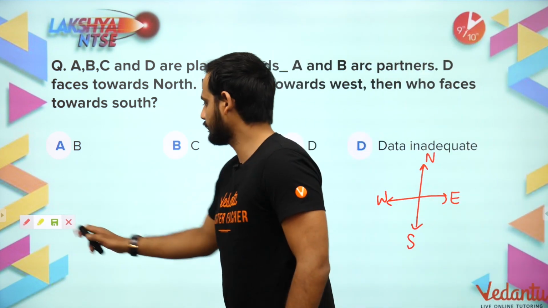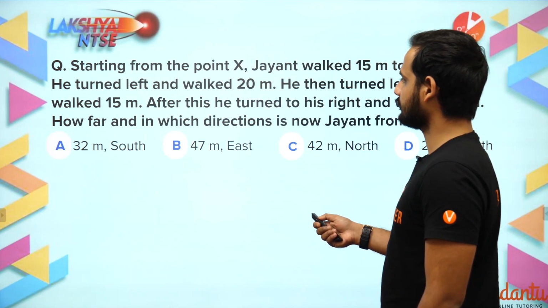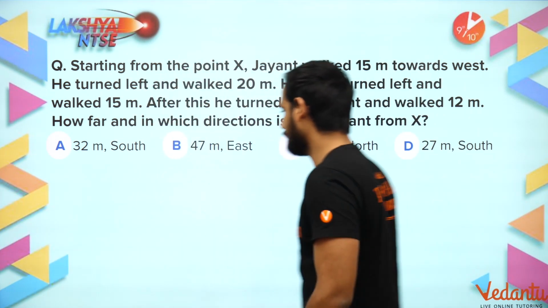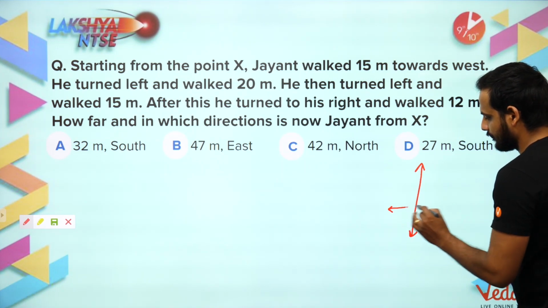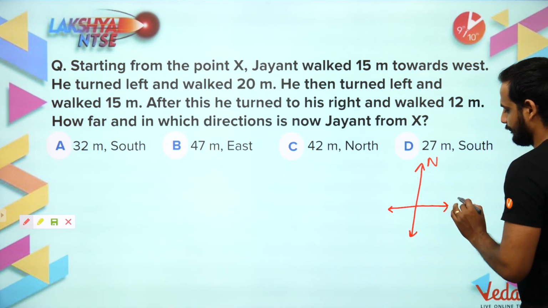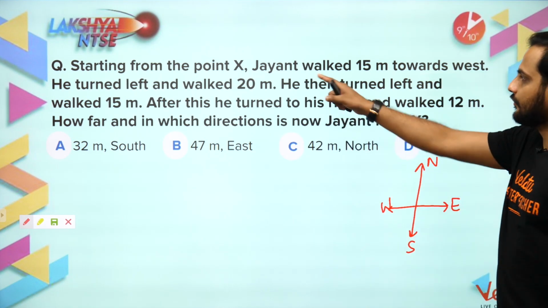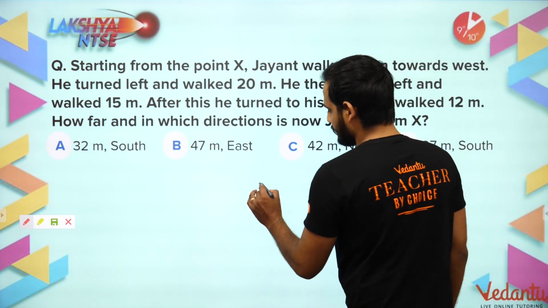Now let us see, this question. This is north, east, west, south. Starting from point X, Jayant walked 15 meters towards west, which means this side.